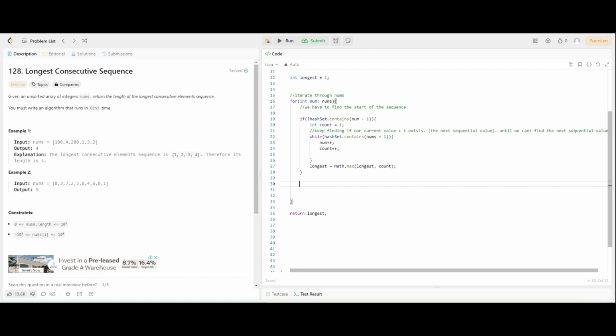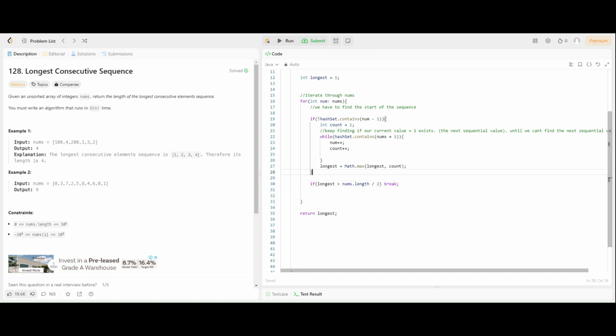If longest is greater than nums.length divided by 2, we can just break and return longest, because we know that if longest is half the length of nums, even if all the other values form a sequence, their maximum length can only be the other half of nums, right?